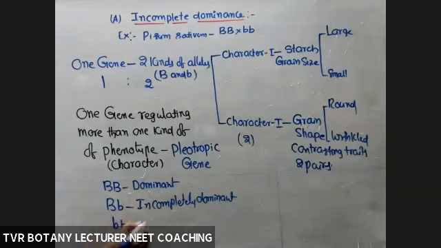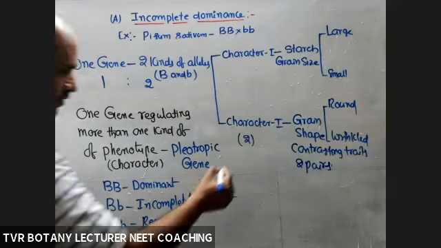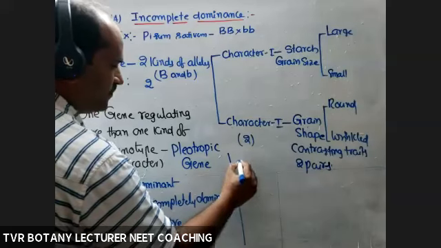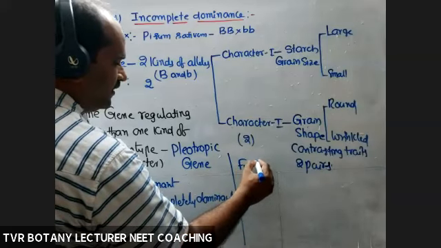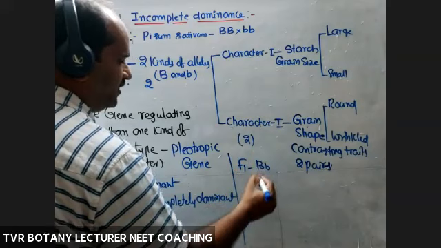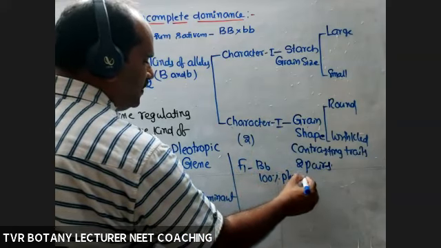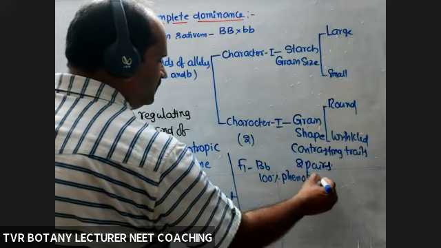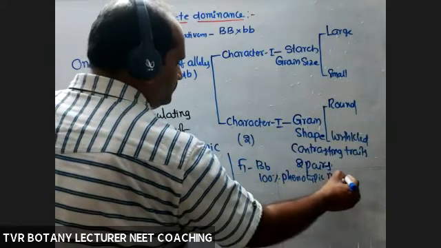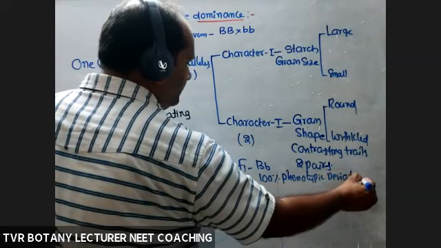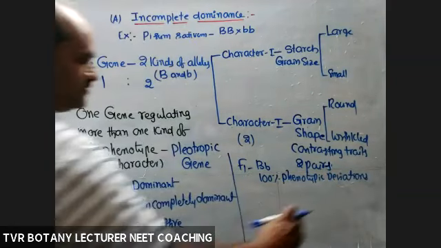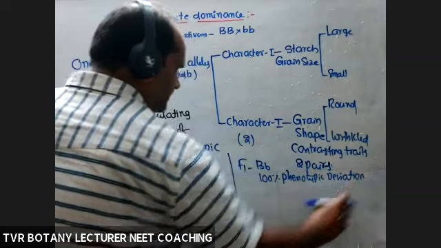Small b, small b, recessive. Okay, so in F1, capital B, small b, 100% phenotypic deviation when compared with Mendel's monohybrid cross, 100%.